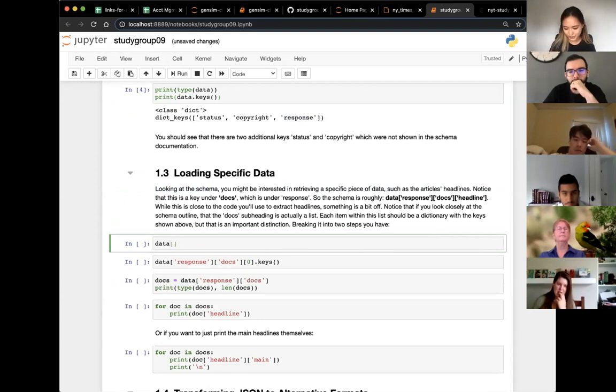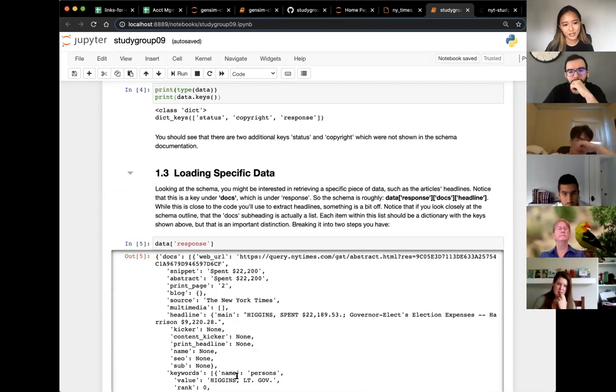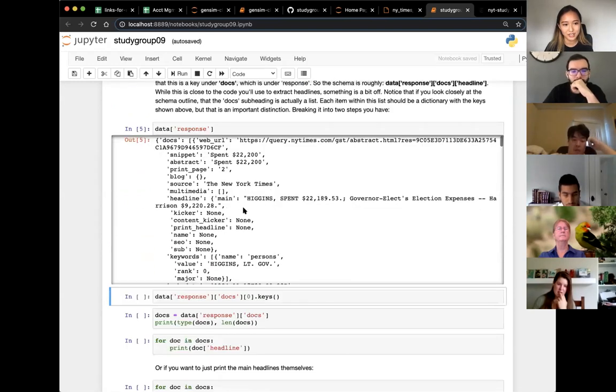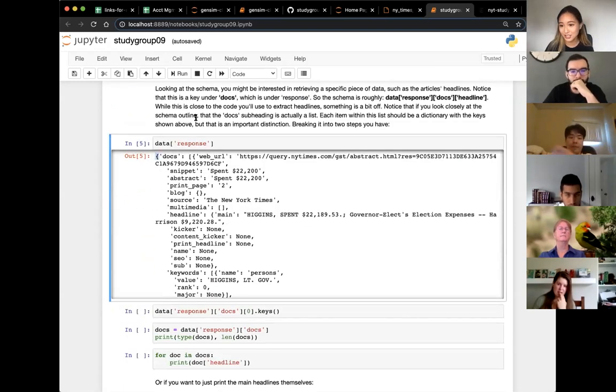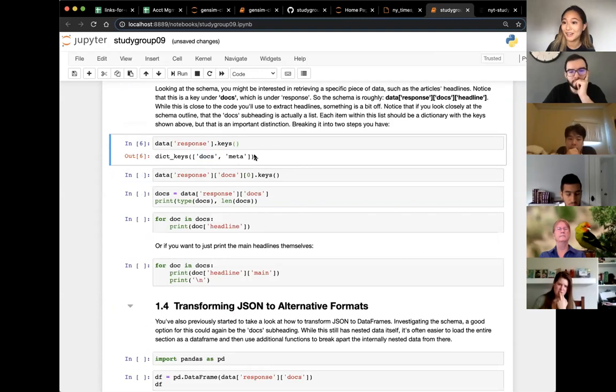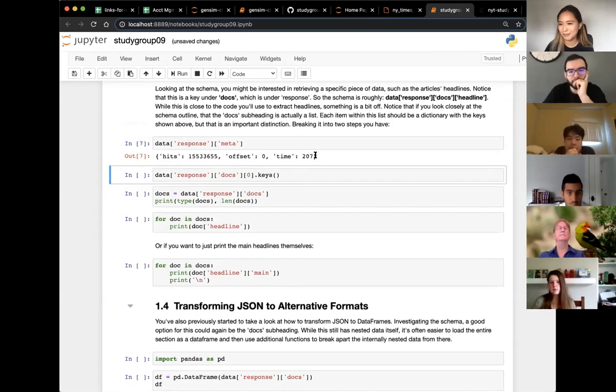So I would go data response and see, okay, I've got some docs here. This looks like it starts as a dictionary as well. So let's see what the keys are. I have docs and I have meta. Let's take a look at what meta is. Meta seems to be the metadata, I guess. But it seems that most of the information is under docs.